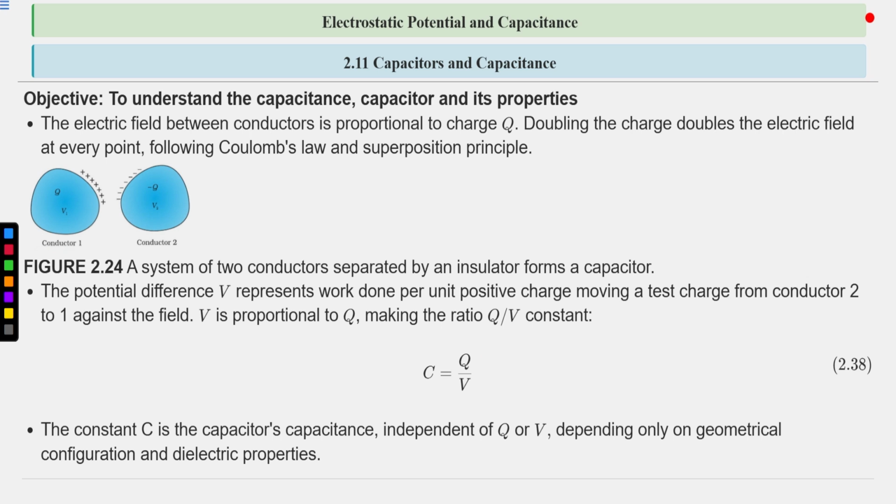It only depends upon geometrical configuration and dielectric properties. So what type of dielectric is there, C depends on that, and on the geometrical configuration: what is the distance between these conductors, what is the area of these conductors. It doesn't depend upon Q and V.